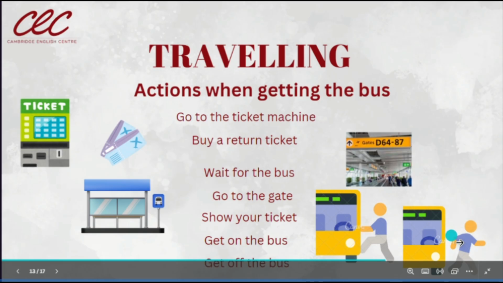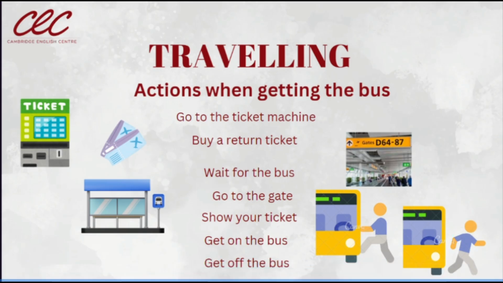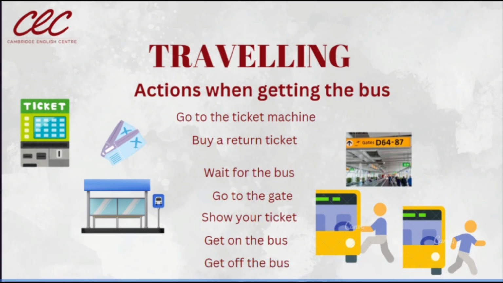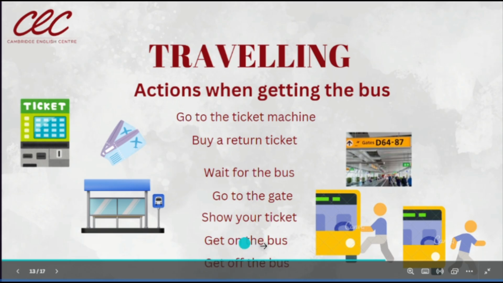Bajamos del autobús o del colectivo, como se les llama. Or off the train if we are on a train. From a car if we are in a car. Get on and get off lo podemos reemplazar aquí por cualquier otro means of transportation, no solo es para bus. Lo podemos reemplazar por train, por car, por plane. Entonces es reemplazable aquí el means of transportation, nuestro medio de transporte. Y nuestro phrasal verb es get on and get off, ¿ok?